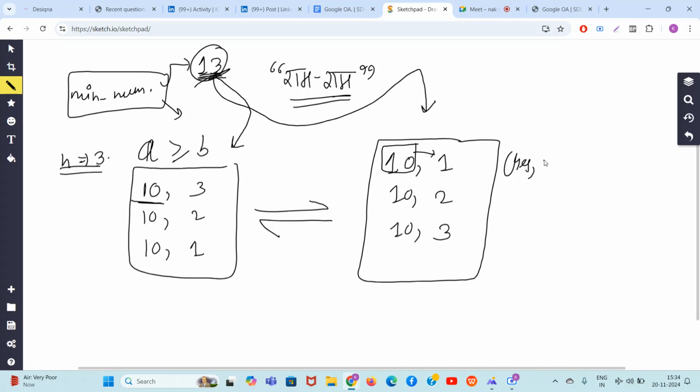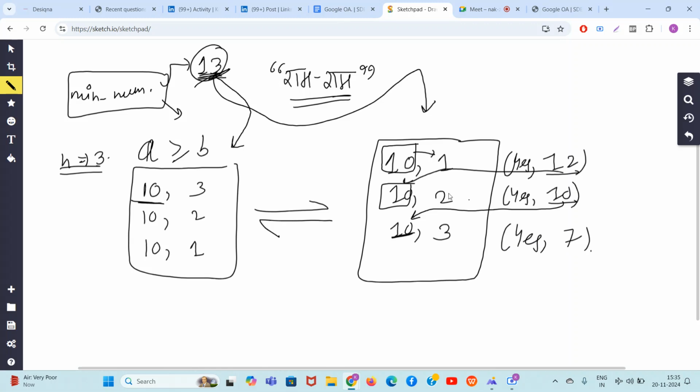Then subtract 1 from 13, it becomes 12. Now, is 12 greater than or equal to the first number 10? Yes. Then subtract 2 from 12, it becomes 10. Is 10 greater than or equal to 10? Yes. Then subtract 3 from 10, it becomes 7. So, guys, yes, now 13 is able to pass through all these. That's why 13 is our answer.